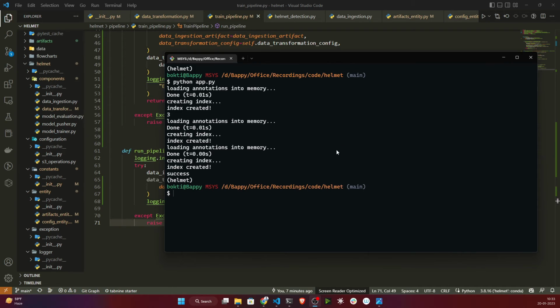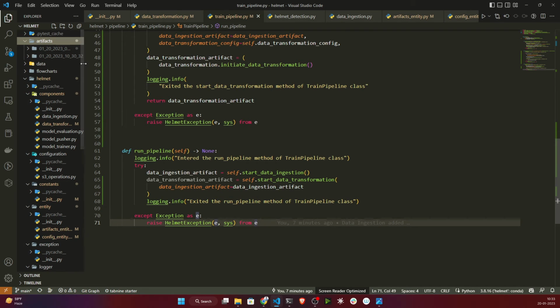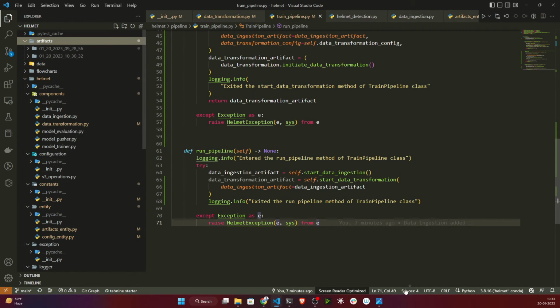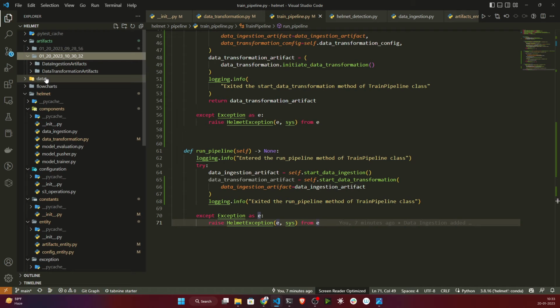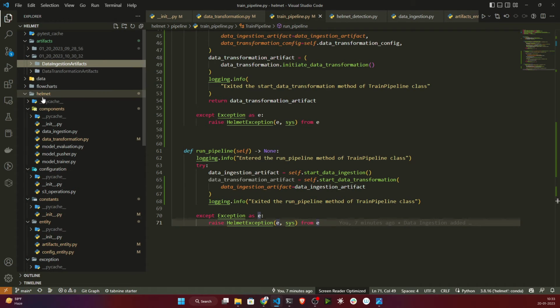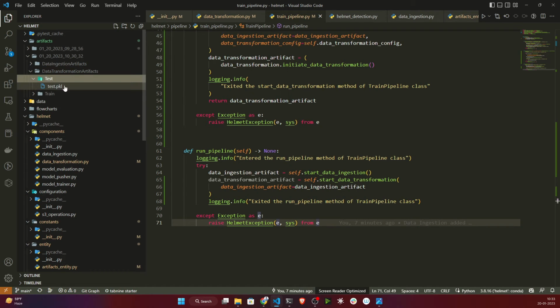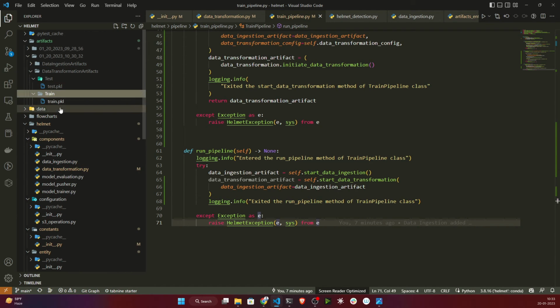So guys, as you can see, it has done. Now I will open this artifacts folder and show you what it has done. See, this is the current timestamp. Inside that, it has created first of all data ingestion. Inside data ingestion, I already told you it will ingest the data and unzip it. And this is the data transformation folder. Inside that, see, it has saved test.pkl and train.pkl.